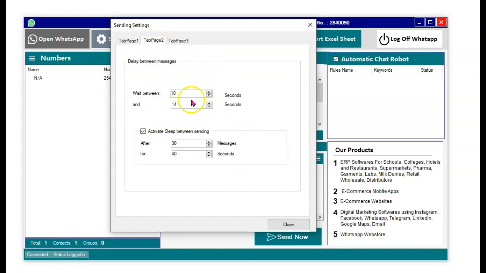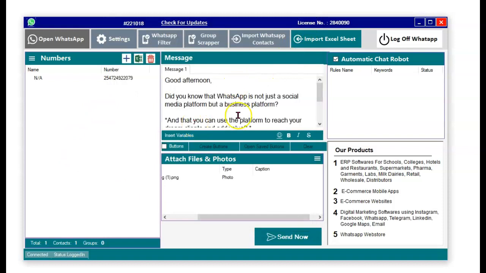Then here is delays, so that WhatsApp feels that it's a real person who is sending the messages. Okay, so once that is done, the next thing I'm going to show you is that WhatsApp filter.